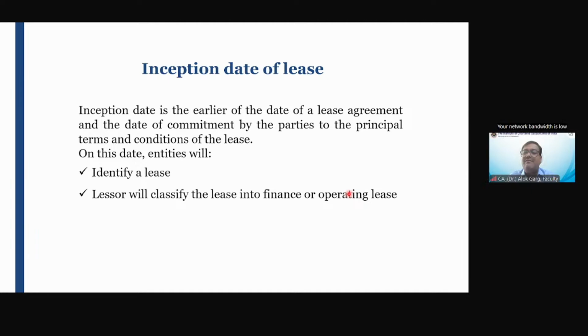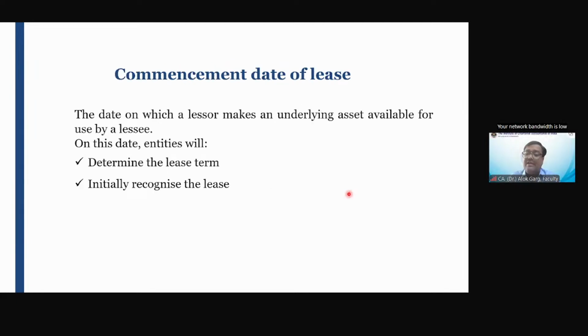On the inception date of the lease, the parties will identify is it a lease contract under Ind AS 116. Second, the lessor will classify is it an operating lease or is it a finance lease. That's all. Okay. Commencement date of the lease. On the commencement date, the parties have to recognize the lease transaction.